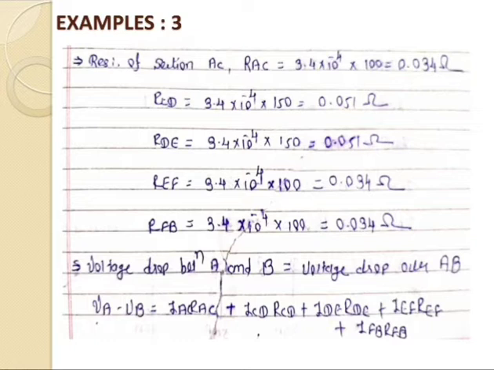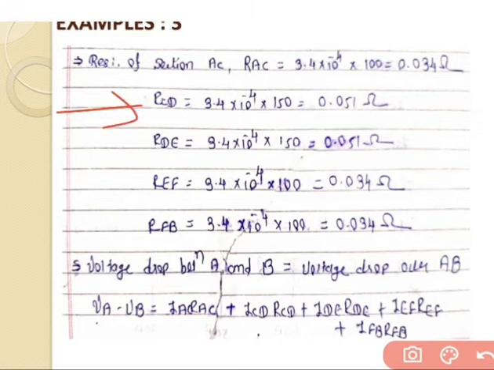In the same way, go for the CD section. The resistance for the CD section, RCD, is equal to 3.4 into 10 raised to minus 4 into the distance, which is 150. So 150 multiplied with 3.4 into 10 raised to minus 4, and we get the answer 0.051 ohm.